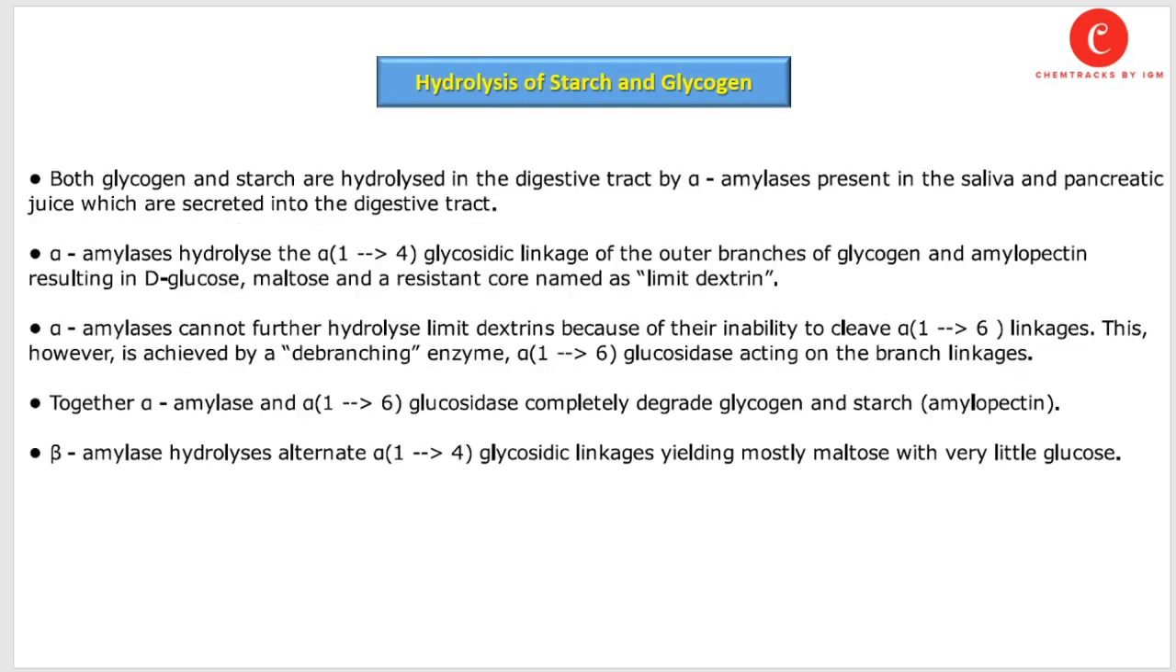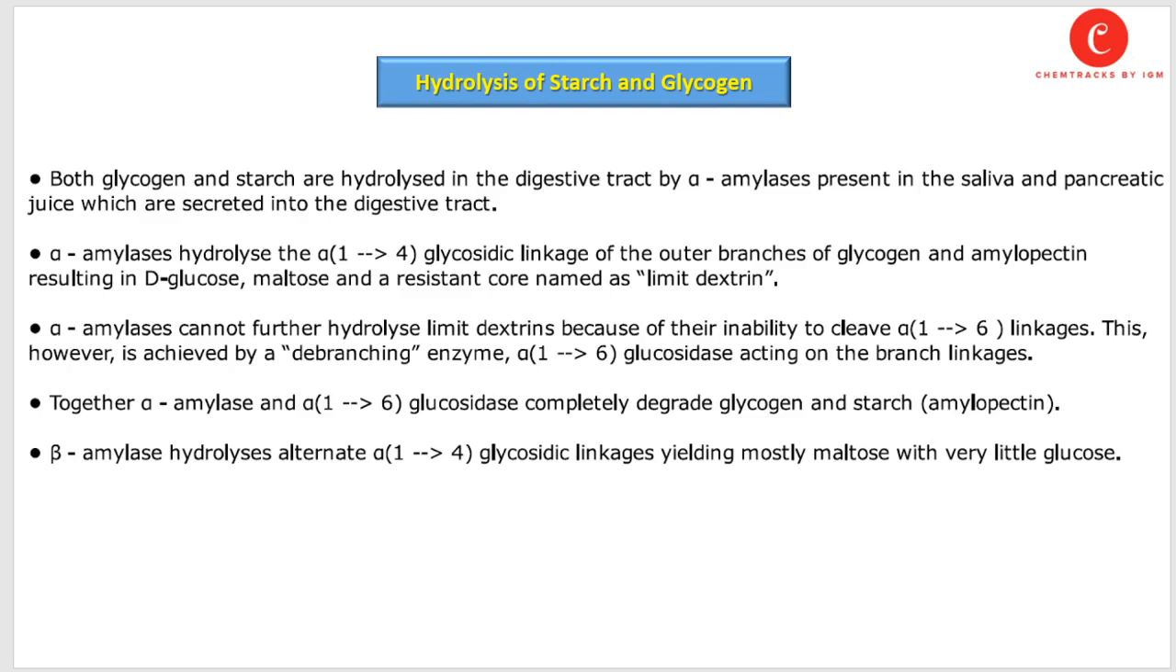What we obtain by hydrolysis of starch and glycogen. Both glycogen and starch are hydrolyzed in the digestive tract by alpha amylases present in the saliva and pancreatic juice, which are secreted into the digestive tract. Alpha amylase hydrolyzes the alpha 1,4 glycosidic linkage of the outer branches of glycogen and amylopectin of starch, resulting in D-glucose, maltose, and a resistant core named limit dextrin.